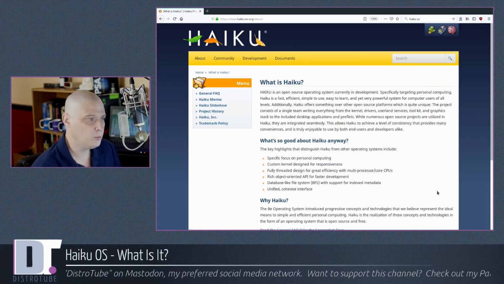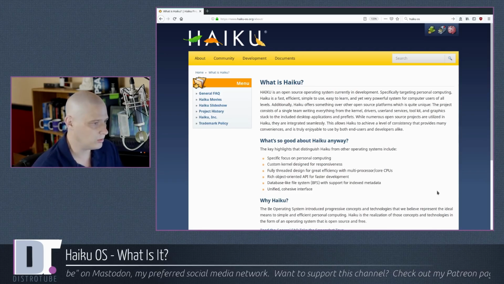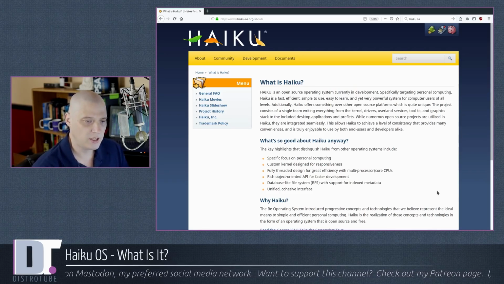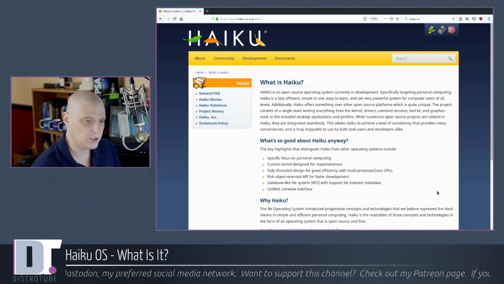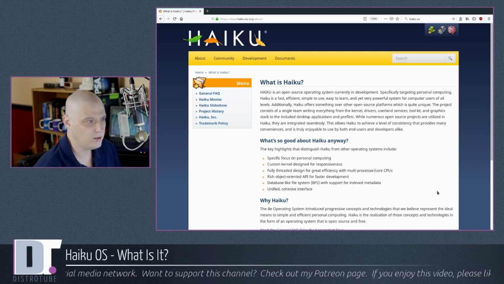What is Haiku? It is an open source operating system currently in development, and that is very important. I am reviewing Haiku OS Beta 1. This is their very first beta. It was just released a month or two ago. It had been in alpha for nearly 2 decades. Haiku OS has been in development since the early 2000s. I want to say development first began in 2001.